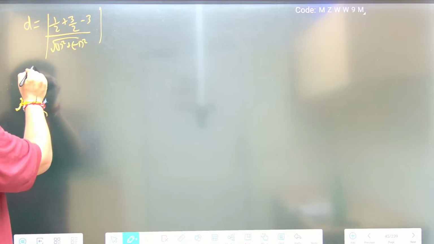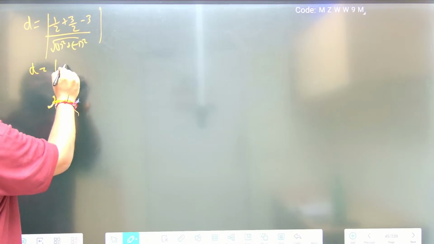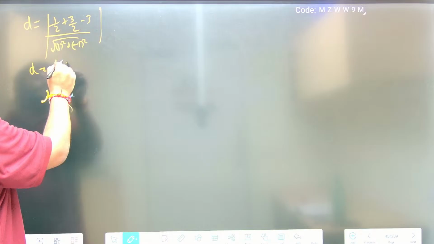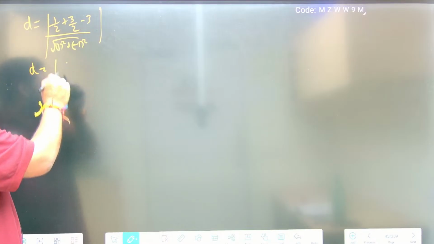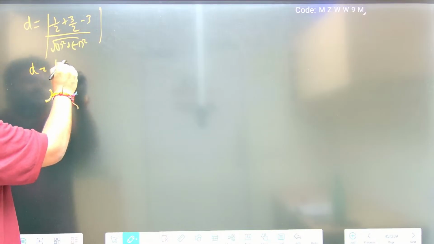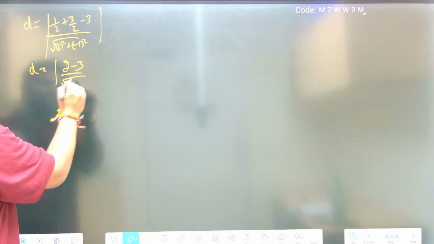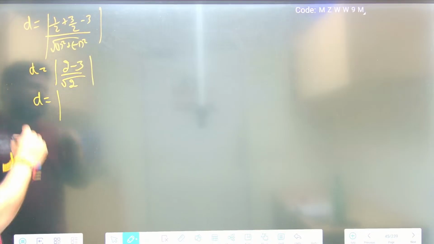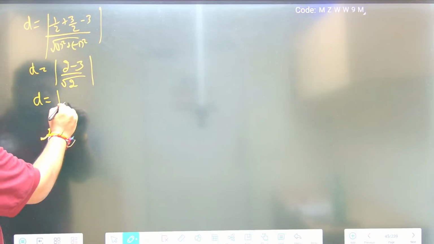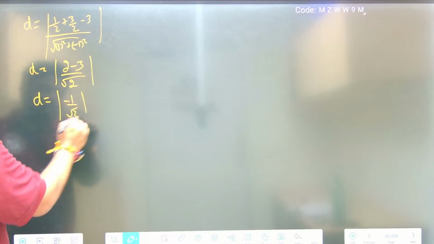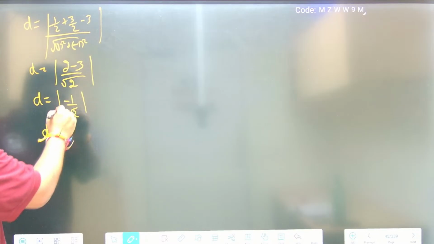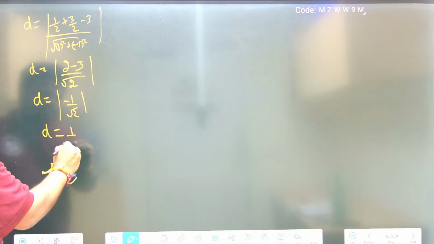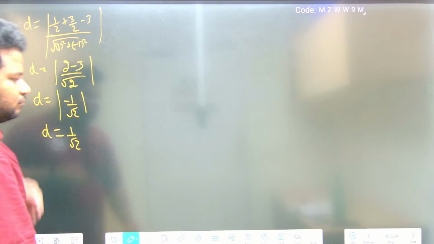Okay, what do we get here? So D will be equal to what, friends? 1 by 2 plus 3 by 2, that will be 4 by 2, which is 2. So this will be 2 minus 3 divided by square root of 1 square plus 1 square, that is 2. Okay, so D will be equal to 2 minus 1, which is minus 1, minus 1 by root 2. So D will be equal to what, friends? The modulus is removed, so it will become 1 by root 2. D will be 1 by root 2.